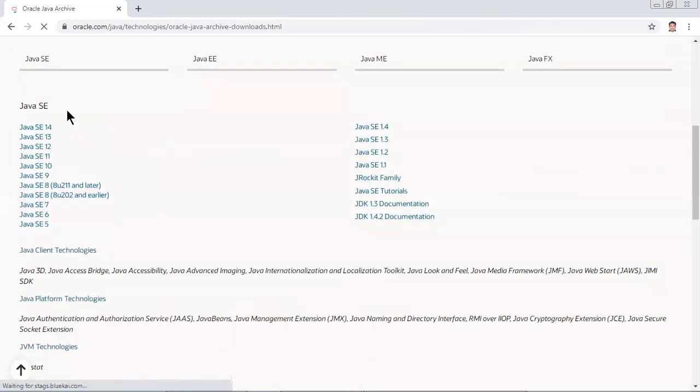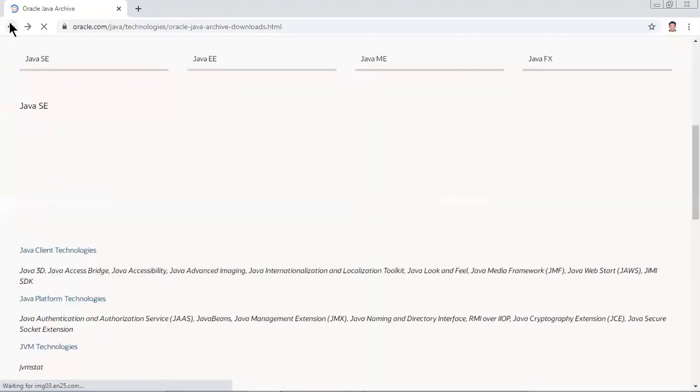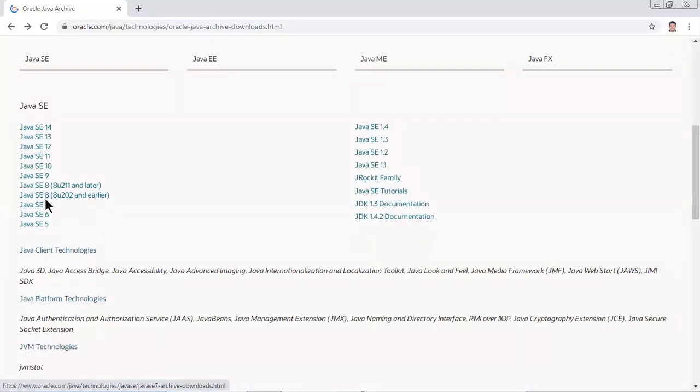Okay, here you can see Java SE from Java SE 5. SE means standard edition. I repeat, Java SE means Java standard edition. From 5th version to 14th version you will find here. Clear? Okay. Now, if I click on Java SE 6, but I recommend you all to download above 7. Java SE 8, you all download Java SE 8. That will be fine for you all. Okay, let me click Java SE 8.